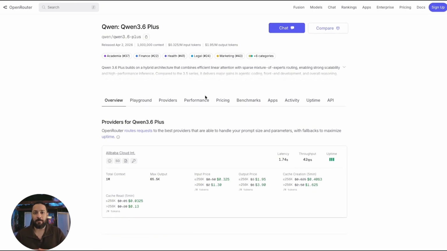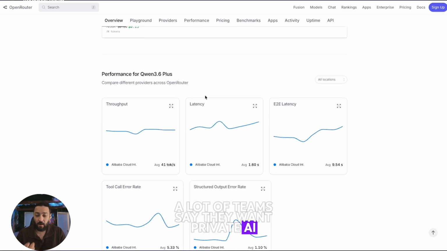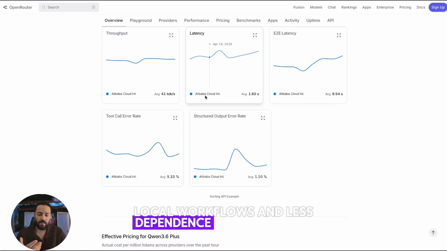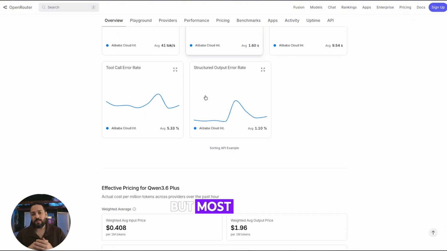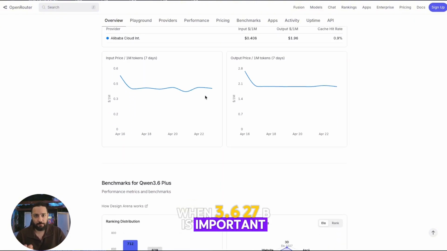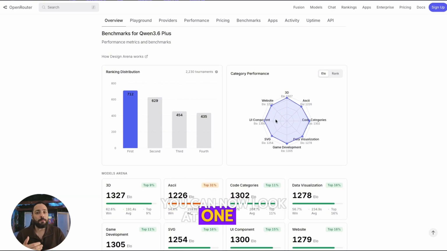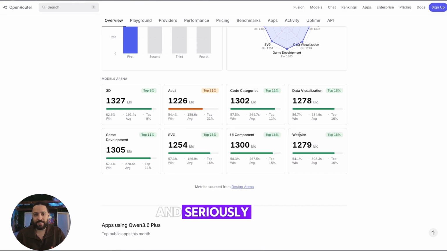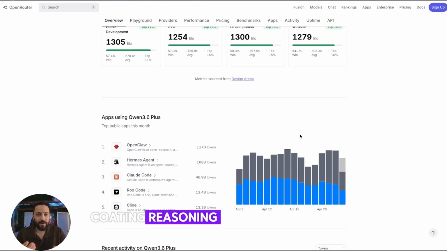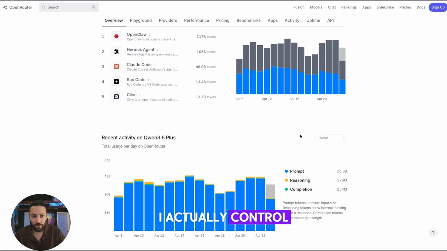And this is the part I think most people should watch. A lot of teams say they want private AI, local workflows, and less dependence on closed APIs. But most of the time, the trade-off is weaker quality. Qwen3.6-27B is important because it suggests that gap is getting smaller. You can now look at one mid-sized open model and seriously ask, can this handle coding, reasoning, long context, and agent tasks on infrastructure I actually control?